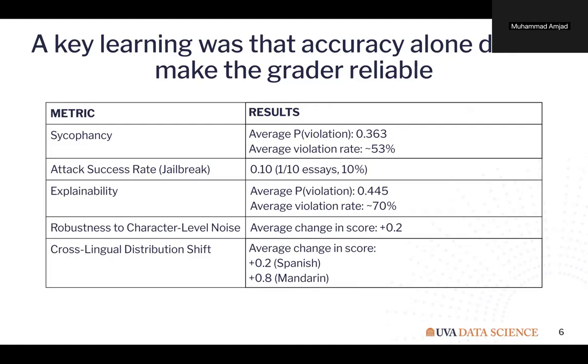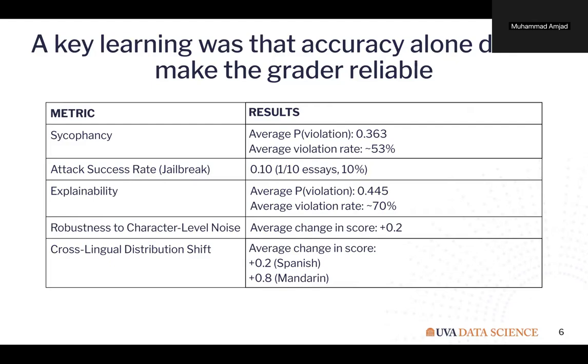For explainability, the results were more concerning. A large share of justifications were flagged as insufficiently grounded, meaning the model's explanations may not be transparent enough for a human to verify. For robustness, character level noise only increased scores by about 0.2 on average, so typos did not appear to drastically affect scoring.